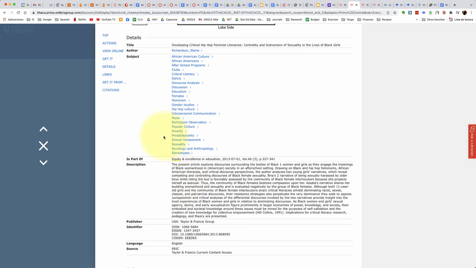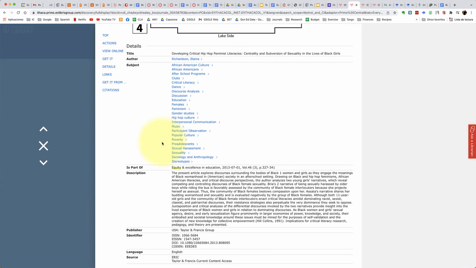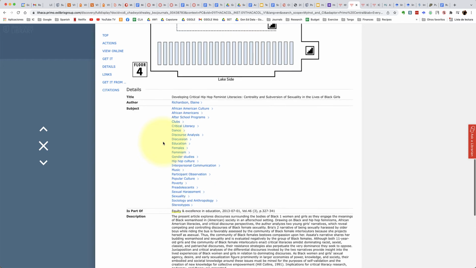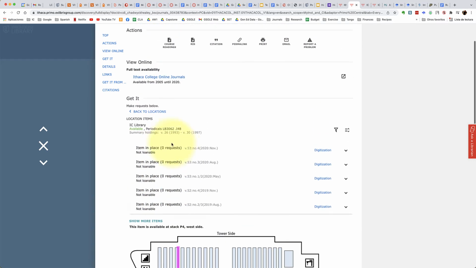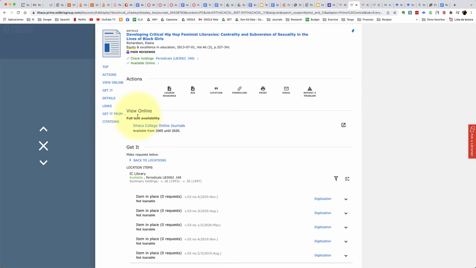It mentions pre-adolescence, and maybe I only wanted to focus on college students. So then I would exclude this source because it's going to focus on pre-adolescence. However, maybe I am focusing on elementary education and hip-hop education. So this could be appropriate if that was my focus. So I want the text, so I have to click on this part here, full text availability.